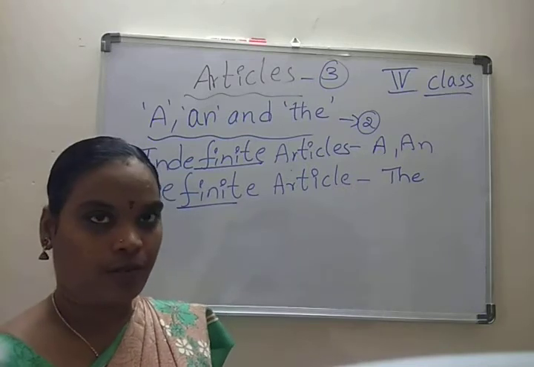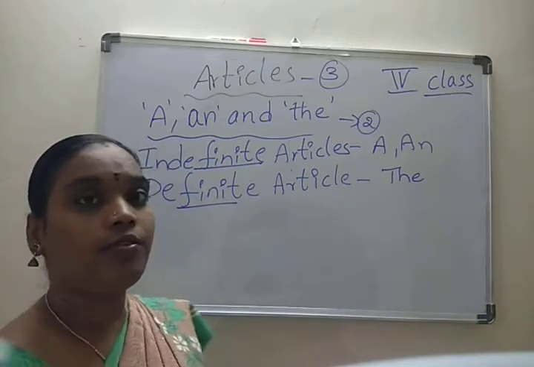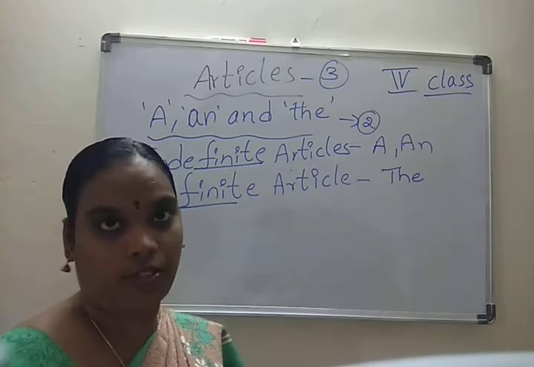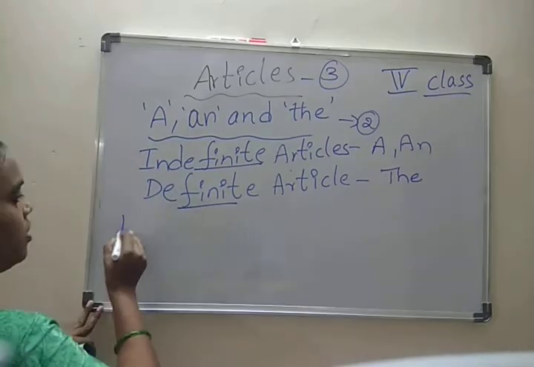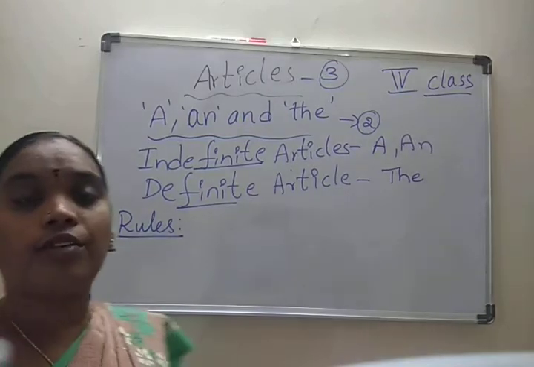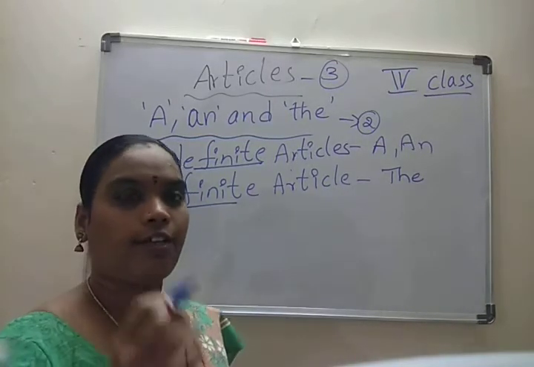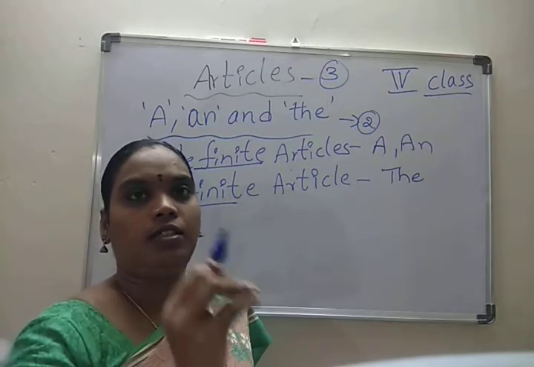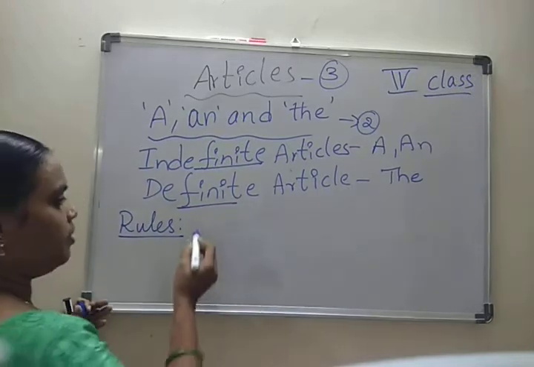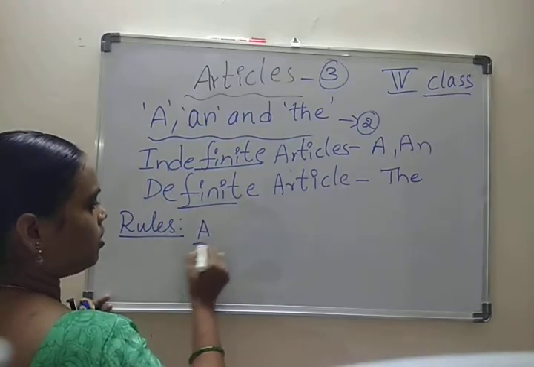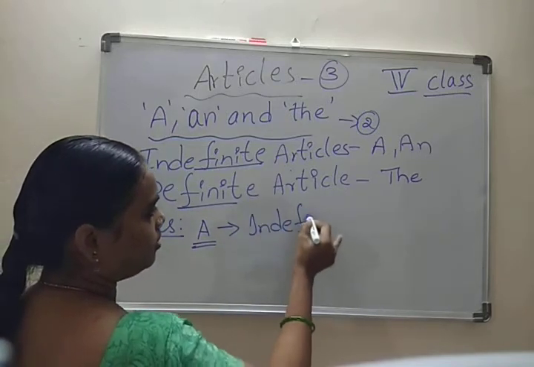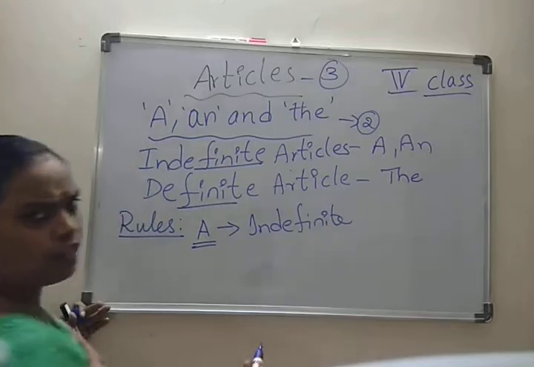Why do we have to know about this, why do we have to learn about this? Because rules are there, because we have to give specific information about a noun or pronoun. For example, here a is there. Okay, indefinite article. What is a? Indefinite article. I'll tell you only three, four rules.